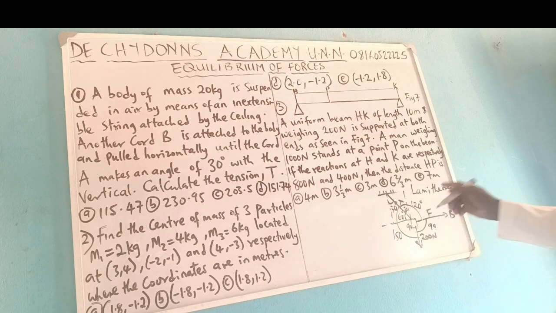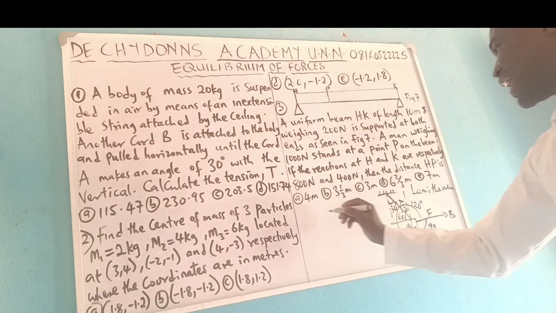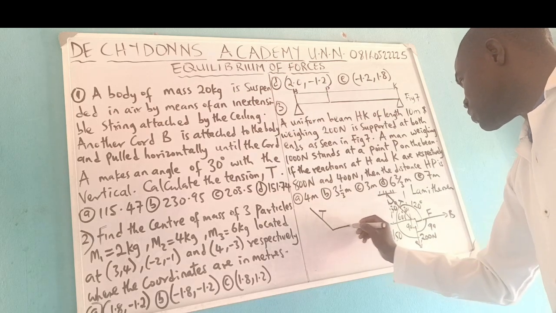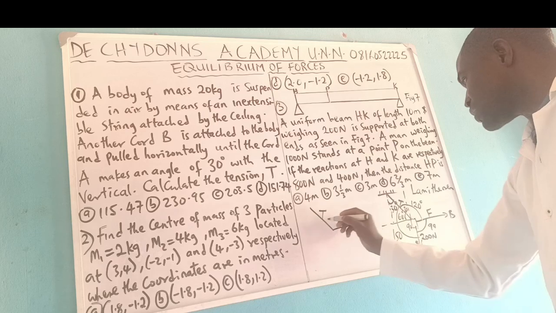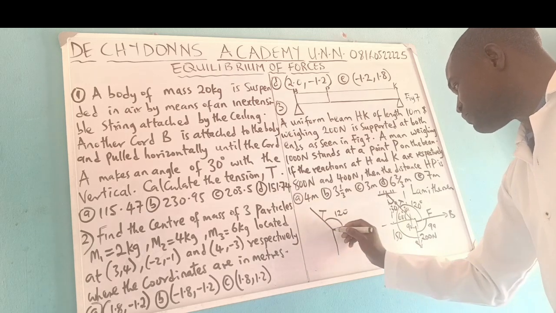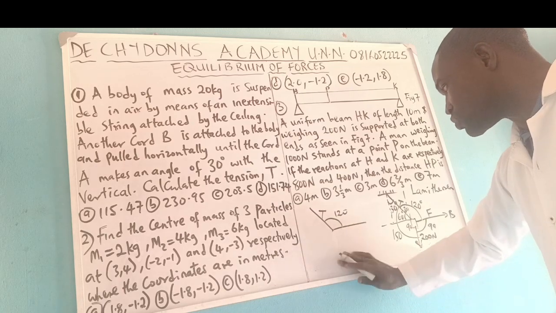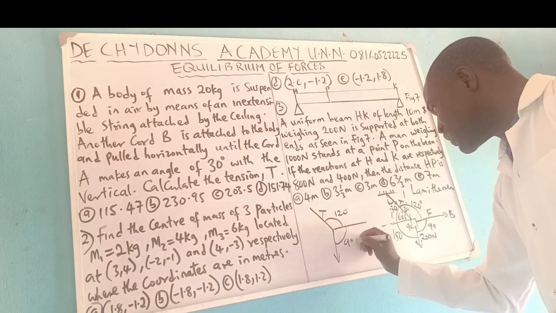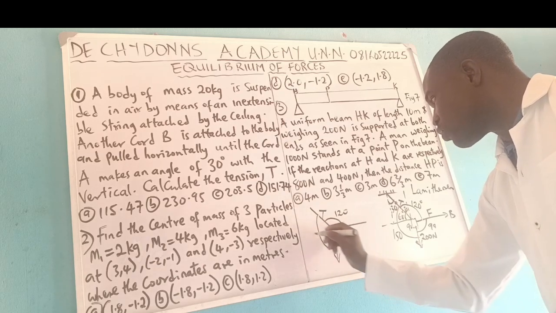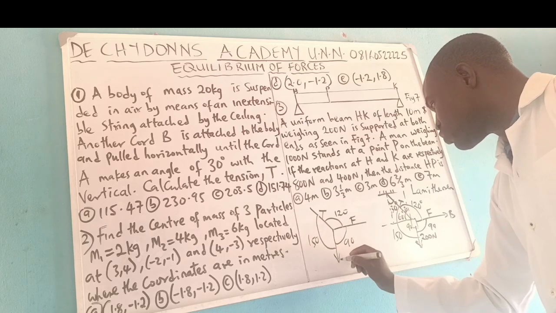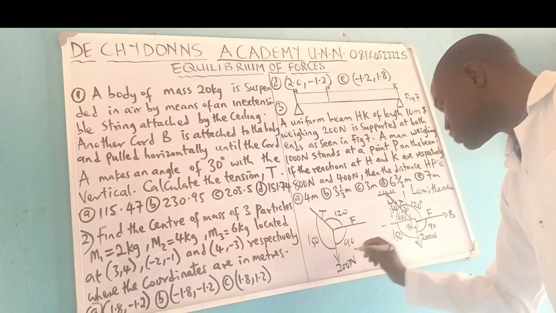Now watch this diagram well. Watch it well as I put it here. This is your tension. Then this is your horizontal. This is your 120. And this is your vertical, acting downward. So we have here to be 90 and we have here to be 150 and we have here to be force. We have here to be 200 Newton.